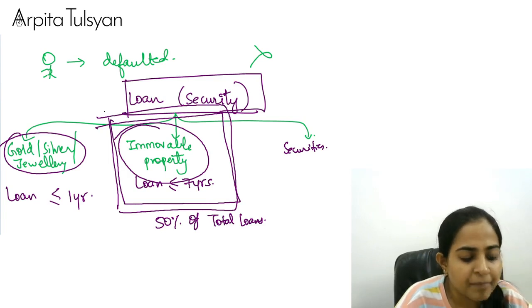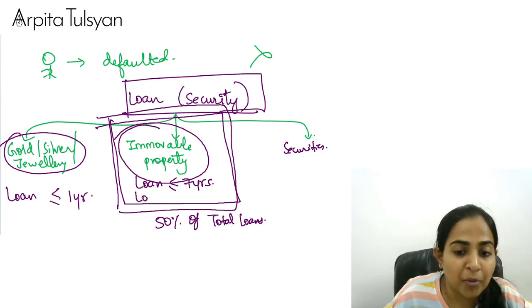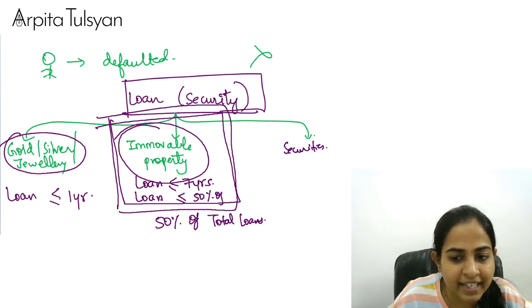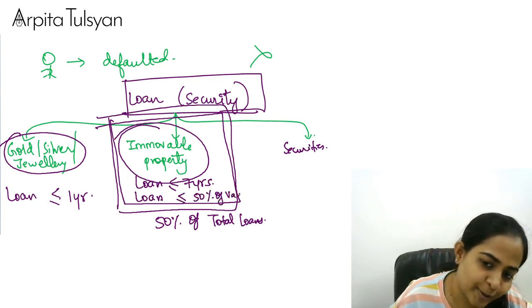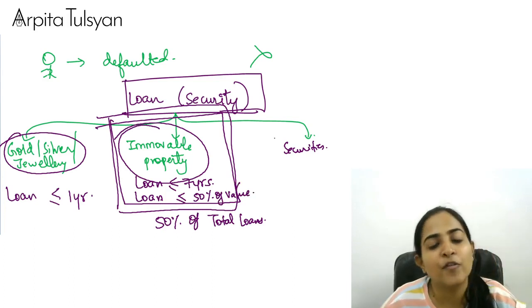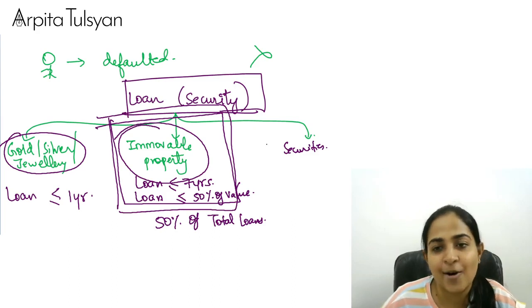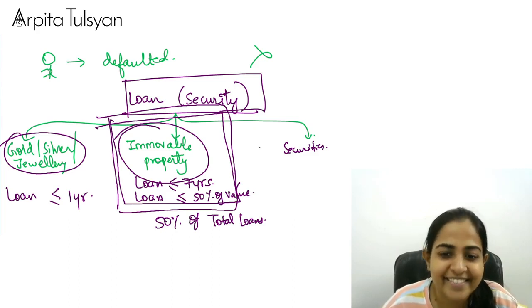Very clear with this? And also the loan amount should not exceed 50% of property value. Suppose my house is of 2 crore rupees, the loan should be maximum 1 crore. Means they are securing themselves up to twice.